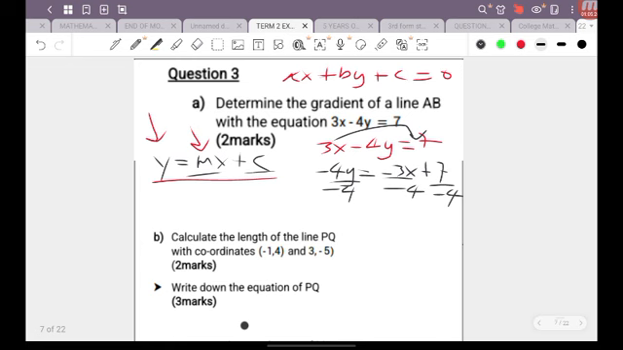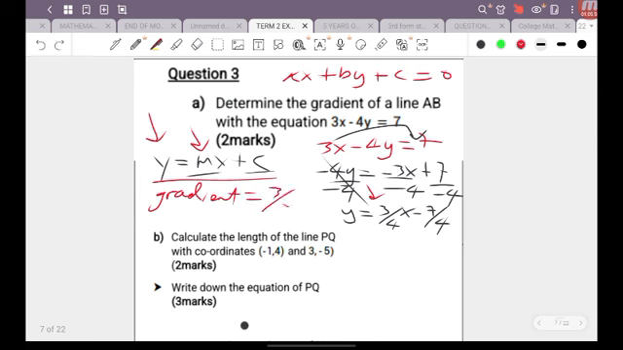And then what I'll get when I isolate the y is that y is equal to negative divided by negative is positive, so that's 3 over 4 x, and positive divided by negative is negative 7 over 4. So it's negative 7 over 4. So in this case, now that y is by itself and the equation is in its general form, we can clearly state that the gradient of this equation is equal to positive 3 over 4.